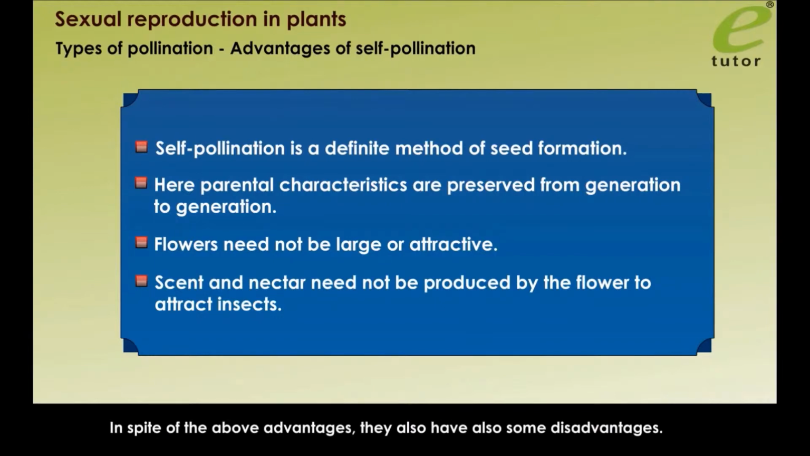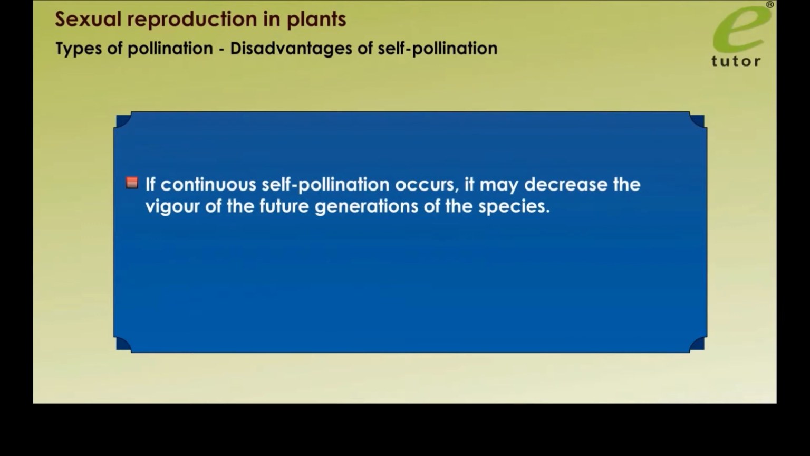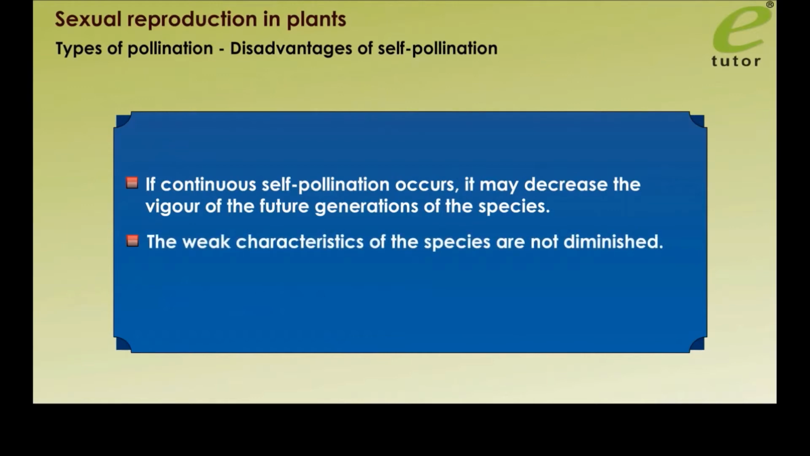In spite of the above advantages, they also have some disadvantages. Disadvantages of self-pollination. If continuous self-pollination occurs, it may decrease the vigor of the future generations of the species. The weak characteristics of the species are not diminished, and genetic improvement does not take place.